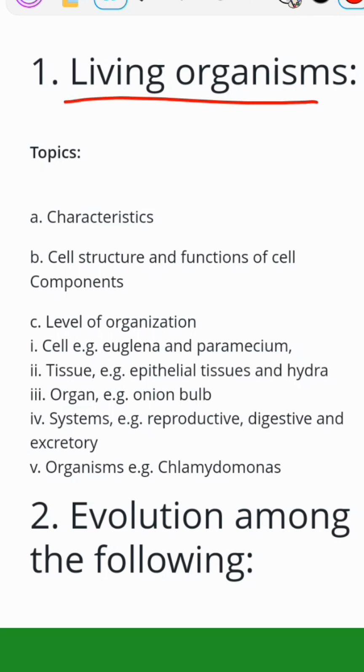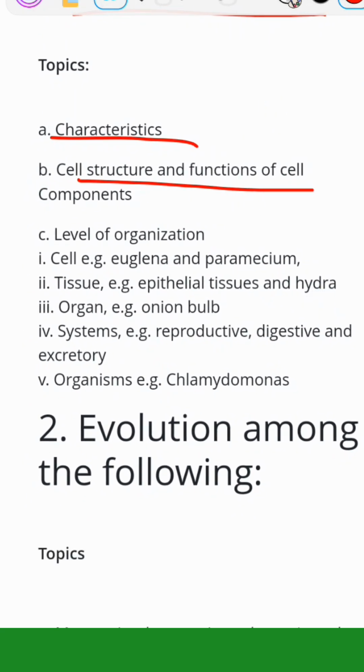In living organisms, you're talking about the characteristics of living organisms, Mr. Ninja D, the cell structure and the functions of each cell component, the function of vacuole, the function of mitochondria, the function of cytoplasm, and so on. Then you want to focus on the levels of organization: cell, tissue, organ, system, organism. These are the things you need to focus on.